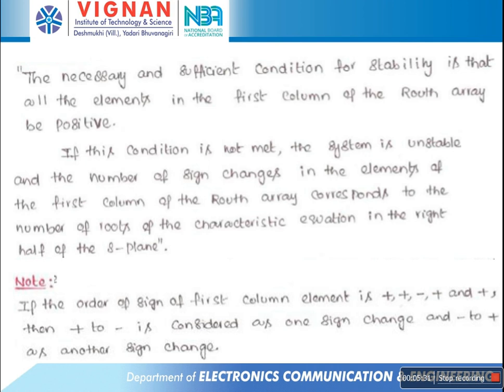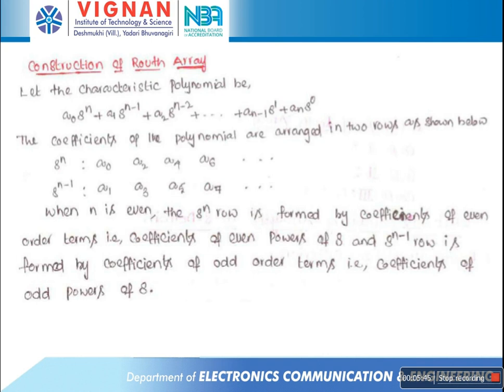How to construct the Routh array? For example, consider the characteristic polynomial. The characteristic polynomial equation is a0 s^n + a1 s^(n-1) + a2 s^(n-2) + and so on, up to an s^0.